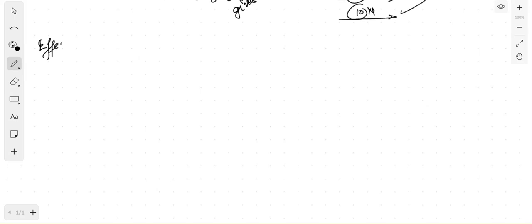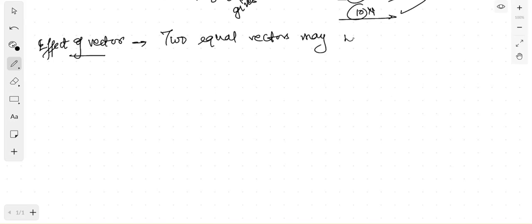Effect of vector. Two equal vectors may have different effects.